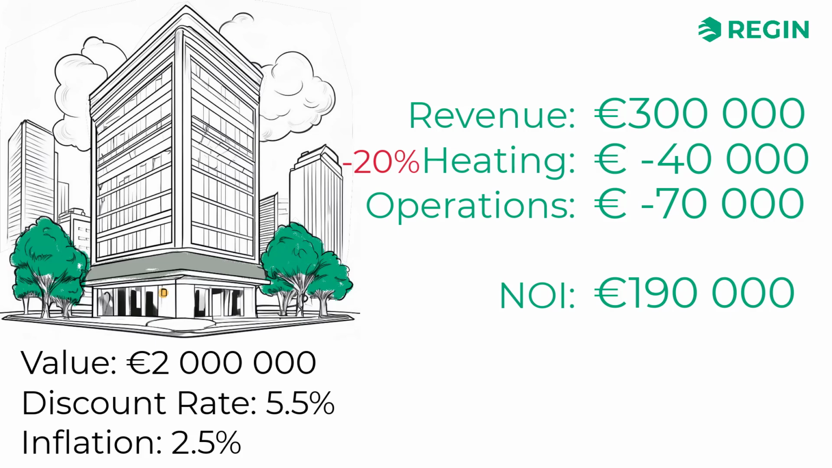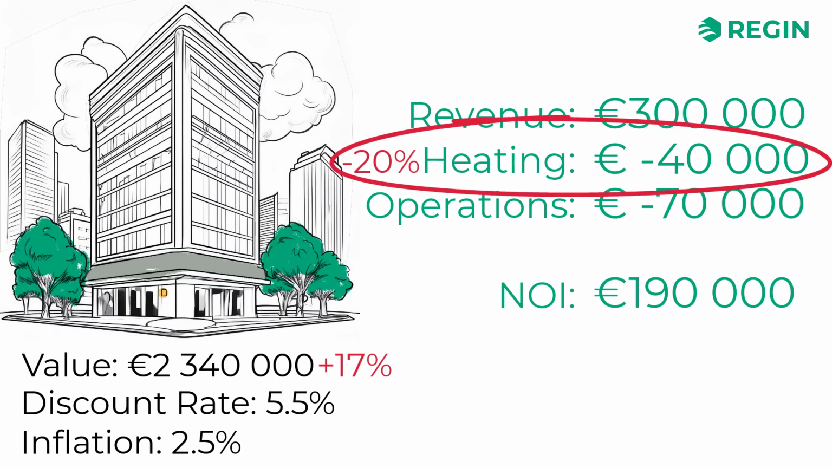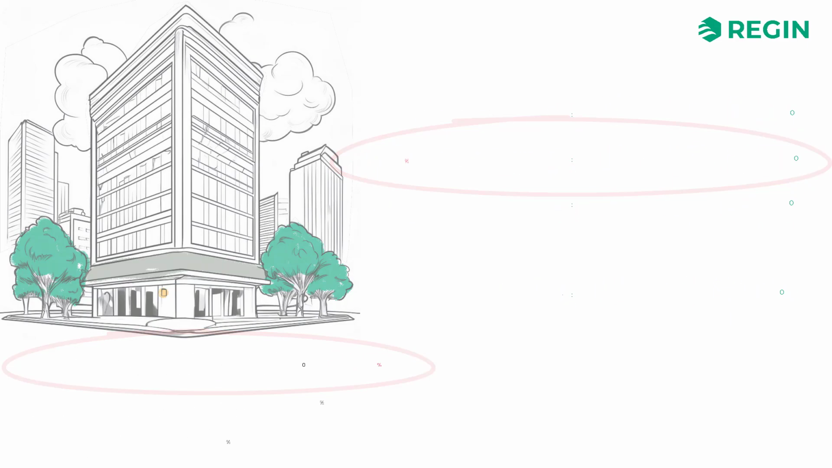The greater NOI means that the property value rises to 2,340,000 euros, which is a 17% increase in value. Thus, the end result of the investment is both reduced operating costs and an increase in property value.